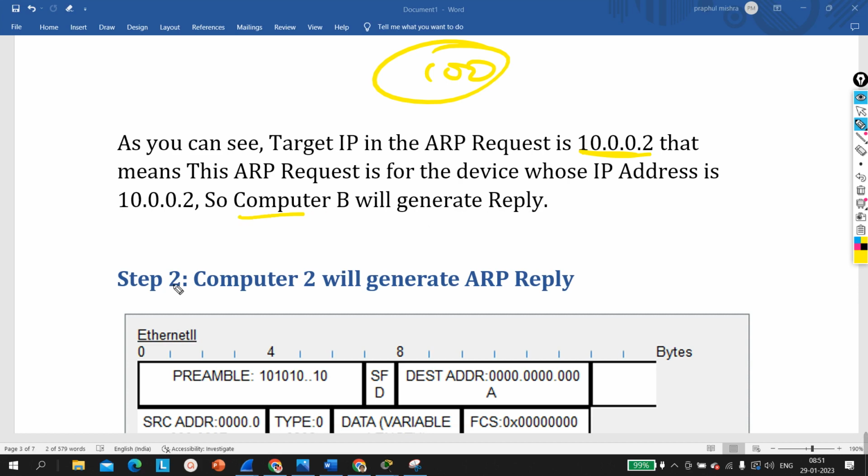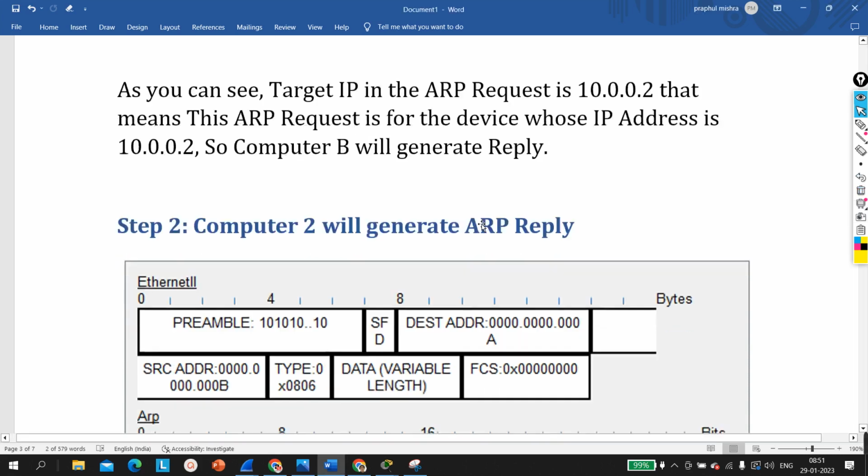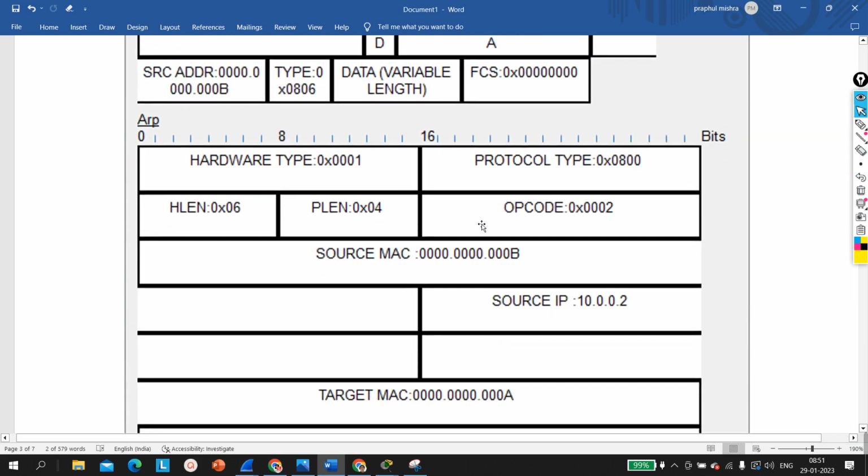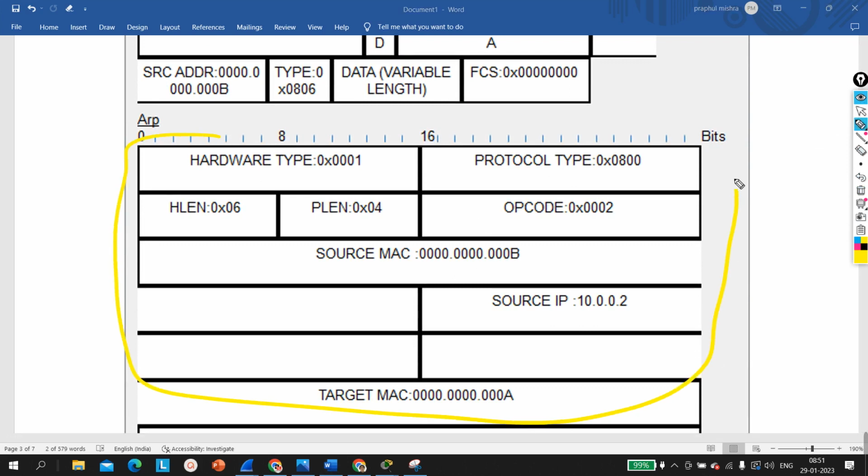So in step 2, here you can see computer B will generate the reply. Okay, and the reply will look like this. See the reply, guys, how the reply will look. See, this one is the ARP reply. This time the target MAC address is this one, right? This is the MAC address of PC1.